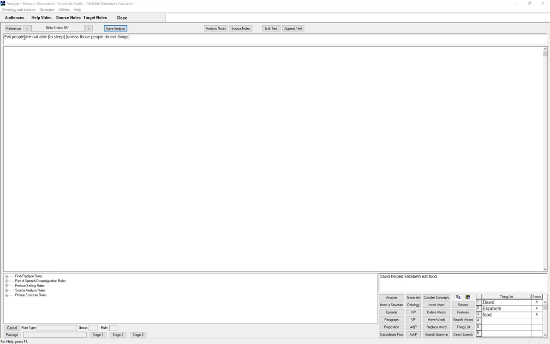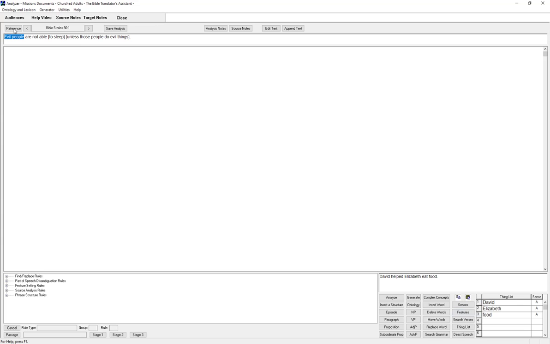Now, you notice that here we have evil people. So that's not specifying which evil people. So evil people will come out as generic. If you look at, I'm going to click on the features button.